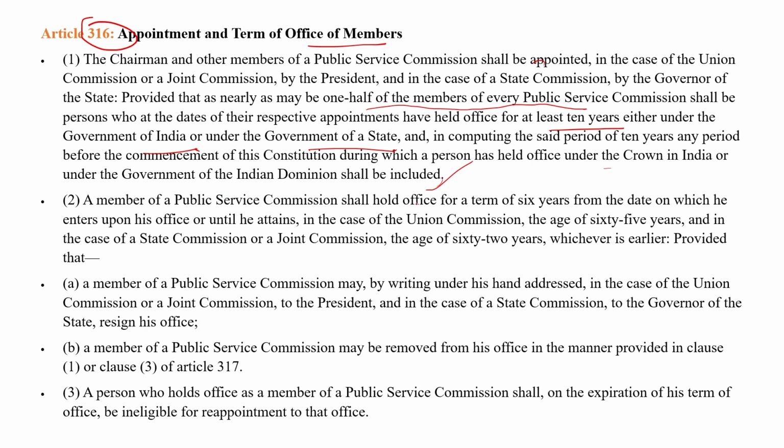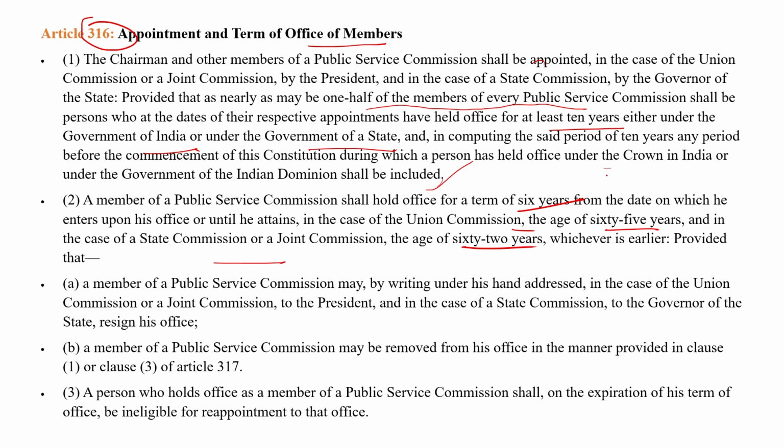A member of the Public Service Commission shall hold office for a term of 6 years from the date on which he entered upon his office, or until he attains the age of 65 years in case of the Union Commission, and the age of 62 years for the State Commission. This means a person can hold the post for 6 years or until 65 years in the center, and for 6 years or until 62 years in the state.